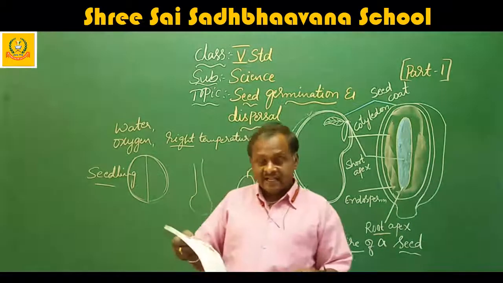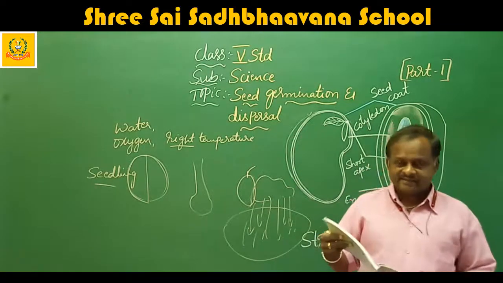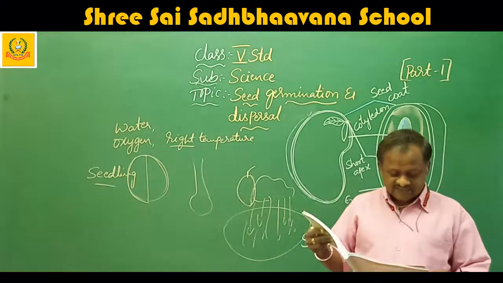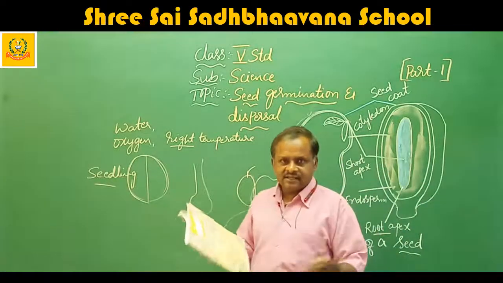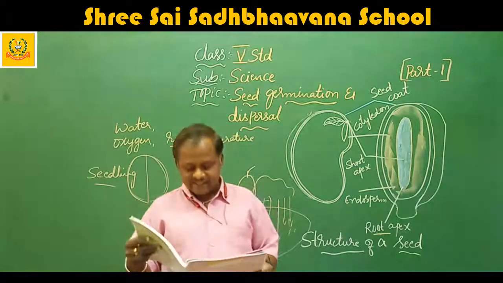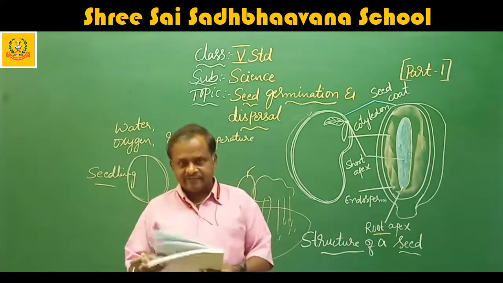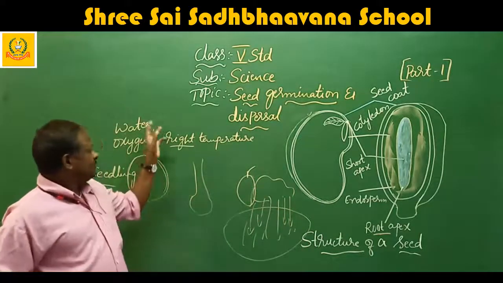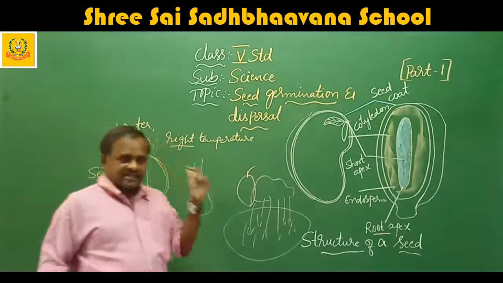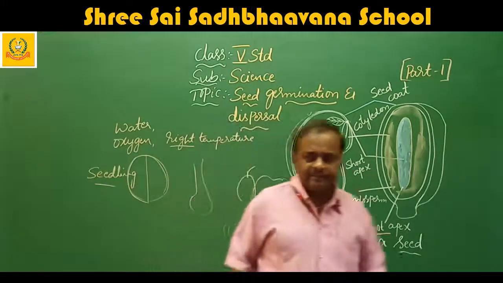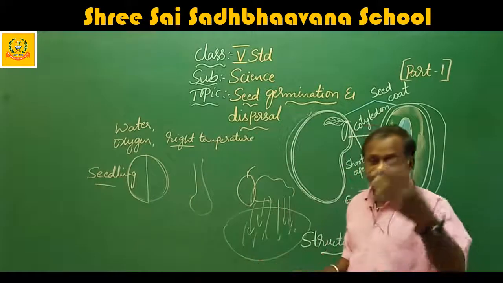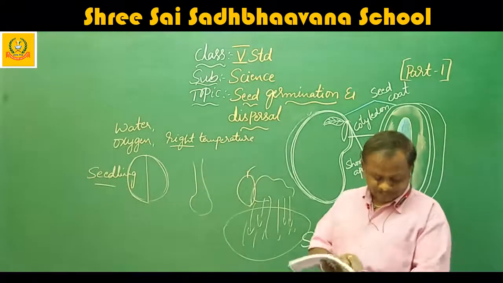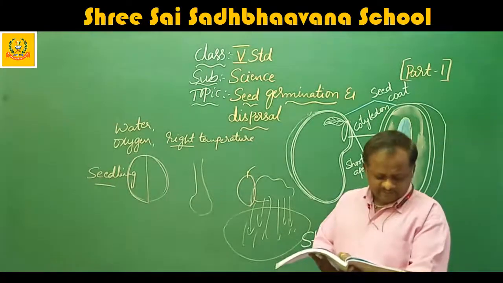The competition is for light as well as space. Space is also important, as well as water and nutrients. All of these are important for the growth of a plant. If a plant wants to grow very well, these are very, very important: water, oxygen, temperature, sunlight, nutrients. So for that reason, they have to shift from one place to another place. How does this shift happen? That means dispersal.